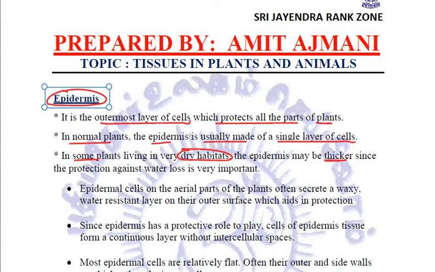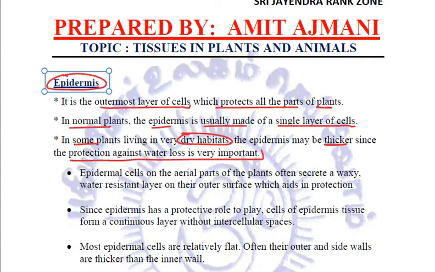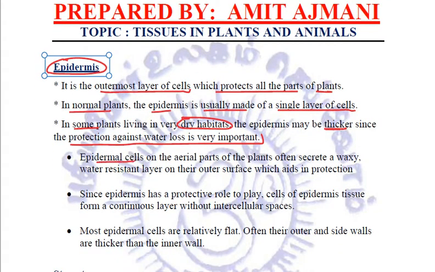Because there, due to the dry habitat, protection against water loss is important, right? And in various areas, these epidermal cells on the aerial parts of the plant often secrete a waxy, water resistant layer on their outer surface. It helps not only in protection but, very importantly, to prevent the loss of water.